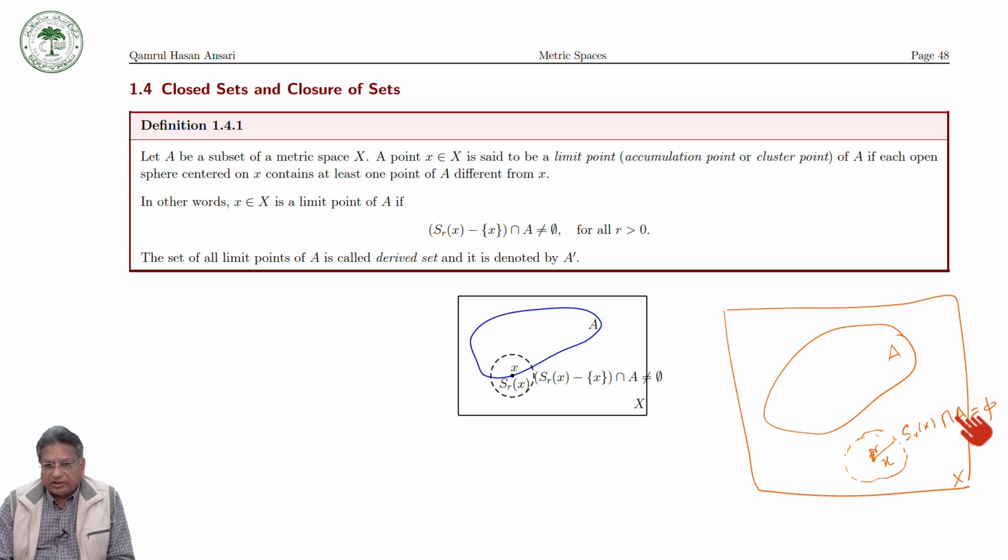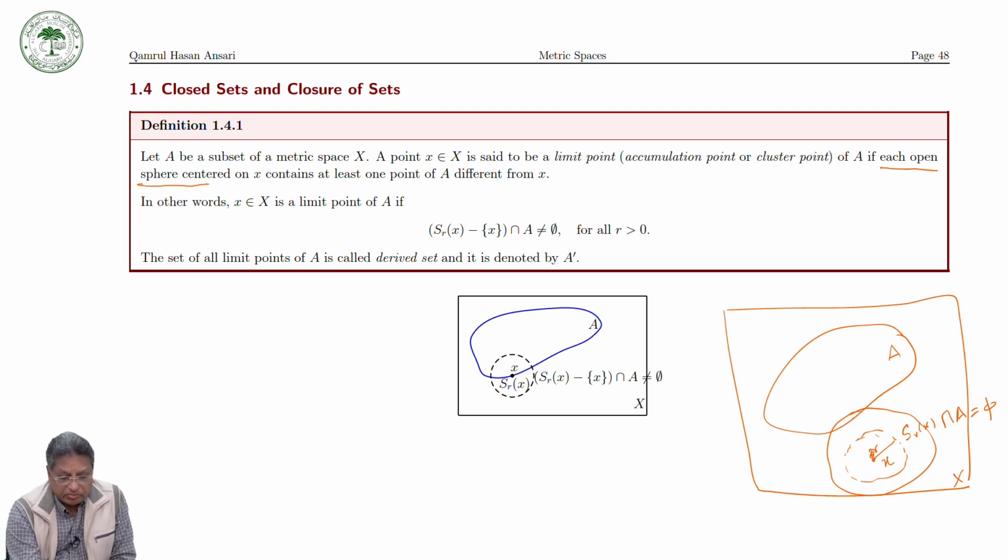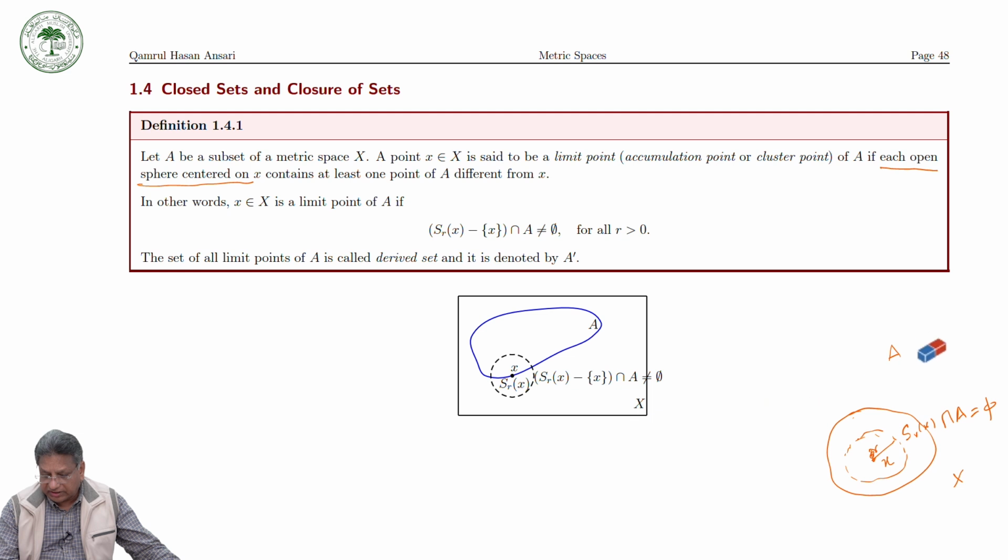The question is whether every open sphere centered on x contains a point of A other than x. This open sphere does not contain any point of A, so this point is not a limit point of A. This is a very important thing, and you have to check it very carefully.